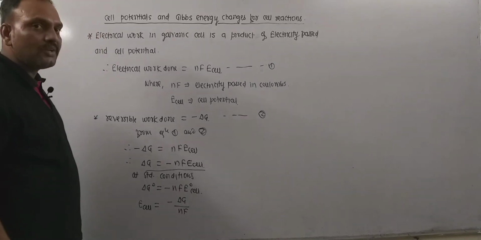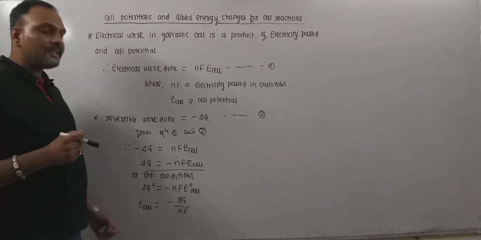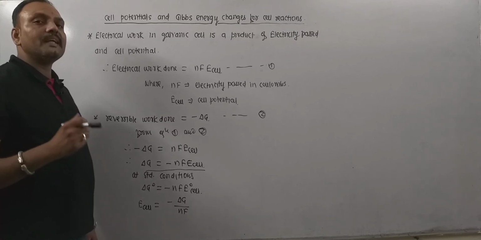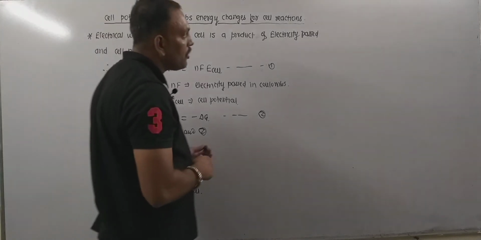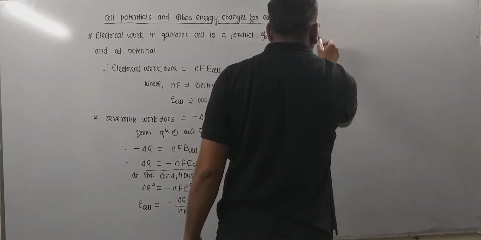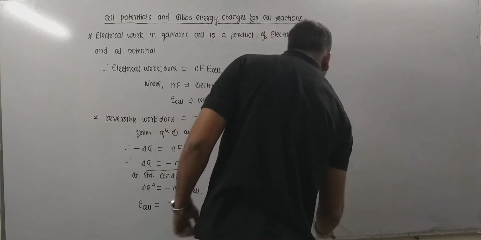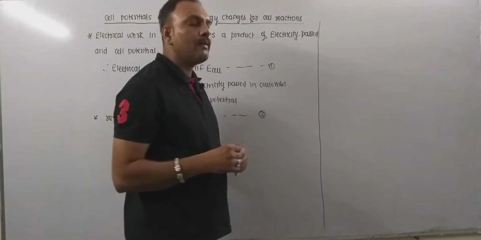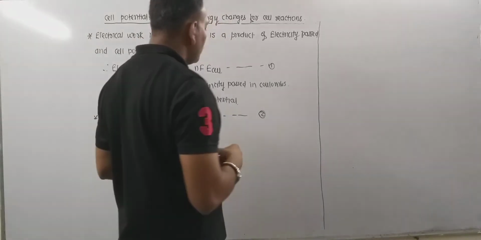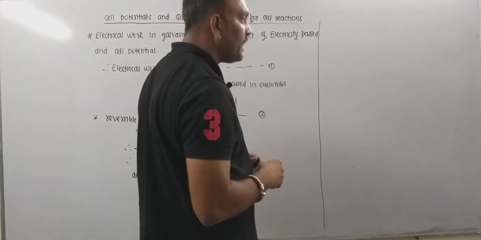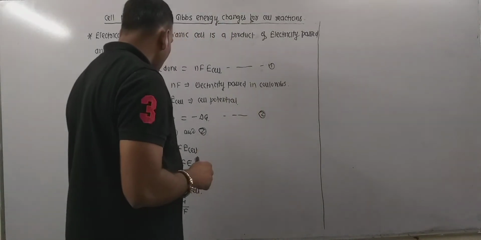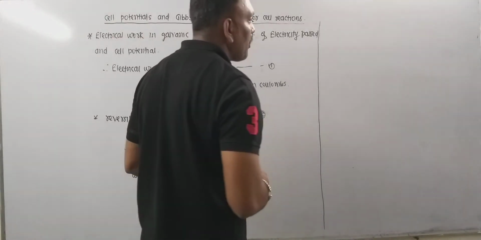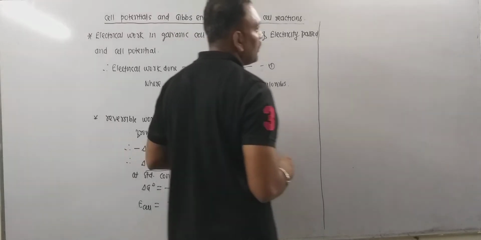What this indicates is that the potential of cell is an intensive property. So that is to be noted. So what is an intensive property? A property which is independent of the amount of matter present in the system is known as an intensive property. And always remember that the potential of cell or cell potential is intensive.